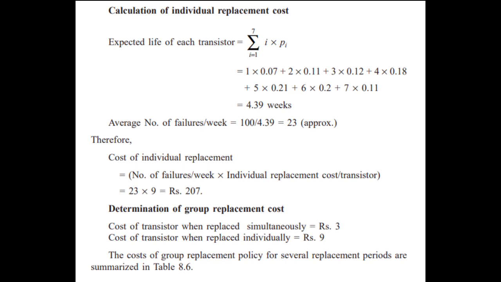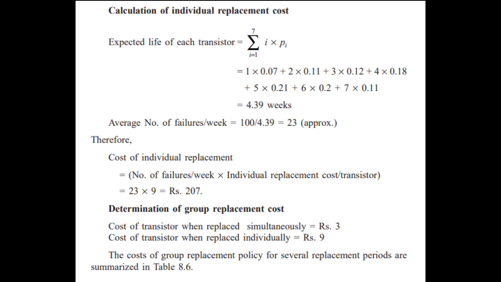So therefore, the cost of individual replacement equals the number of failures per week times the individual replacement cost per transistor. So 23 is the average number of failures per week, times 9, which is the given rupees in the problem, equals rupees 207.